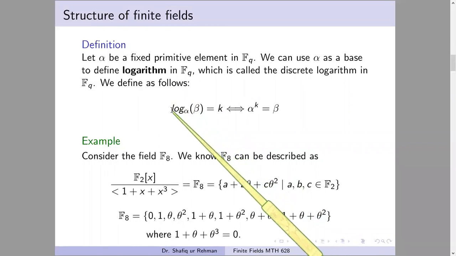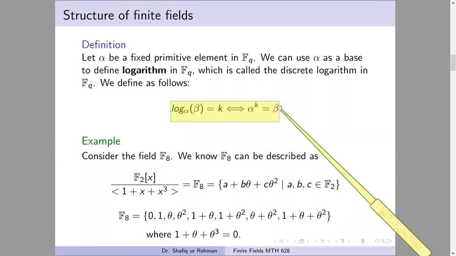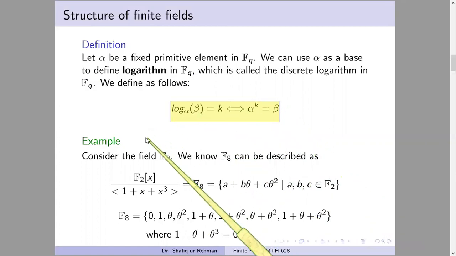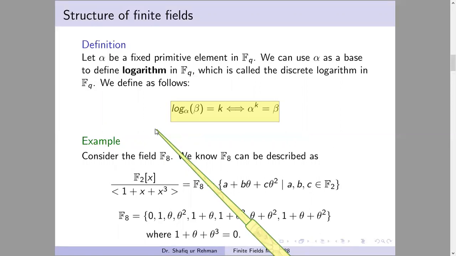What is the log of beta? The log of beta tells us the power of alpha in which beta appears. So this is the inverse function of the exponential function. So here is the example. From the example, you can understand well how this function works.